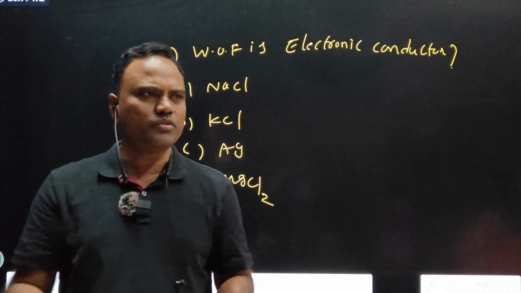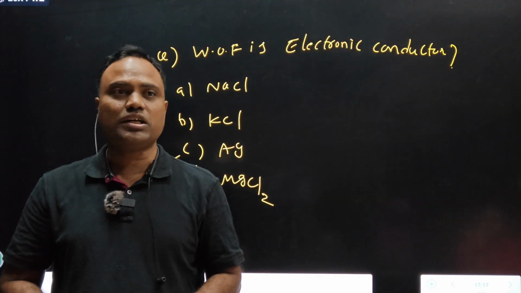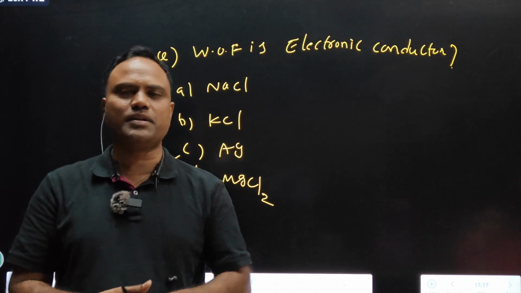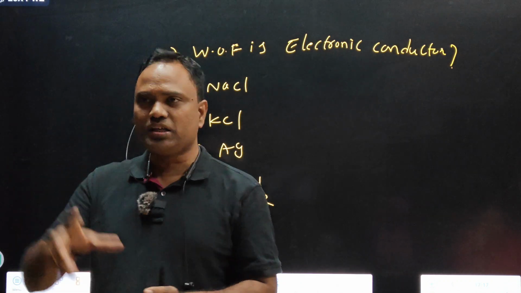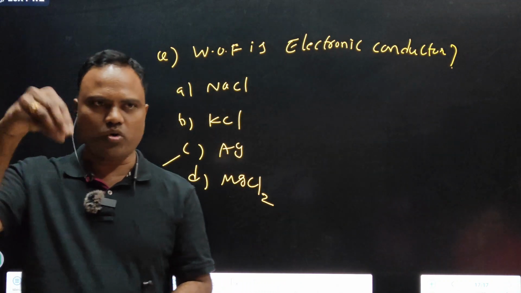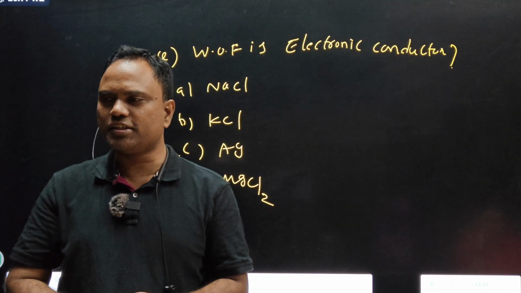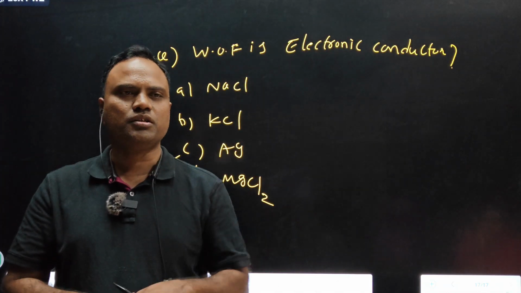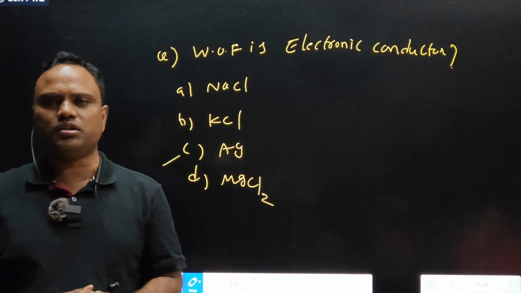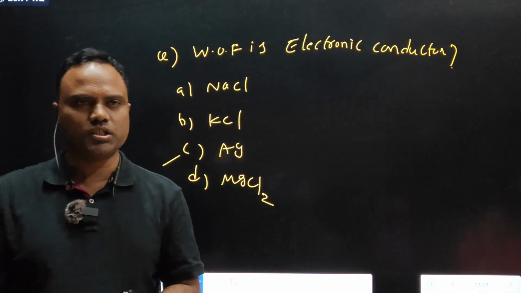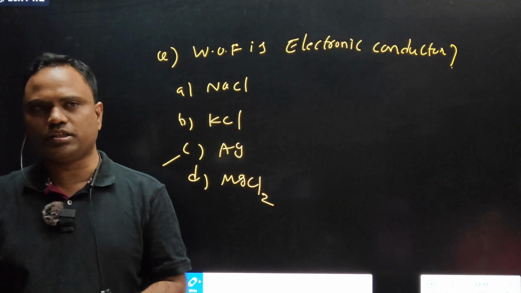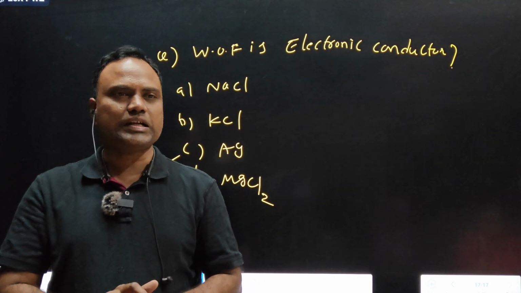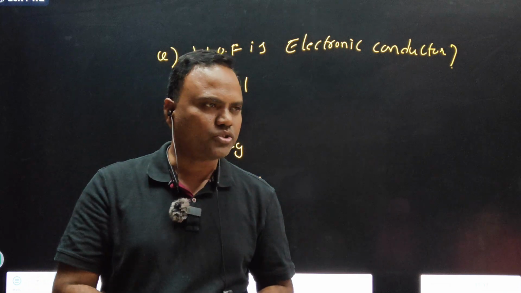What happens when we dissolve HCl in water? HCl is a good conductor in water. If you drop HCl in water, it undergoes dissociation, producing H plus and Cl minus. It is a good conductor. Now you tell me, when we pour HCl in benzene, is it a good conductor? Benzene is a non-polar solvent. HCl does not undergo dissociation in benzene, so it is not a good conductor. Aqueous HCl is a good conductor. But when you dissolve HCl in benzene, HCl does not conduct current because it does not undergo dissociation.